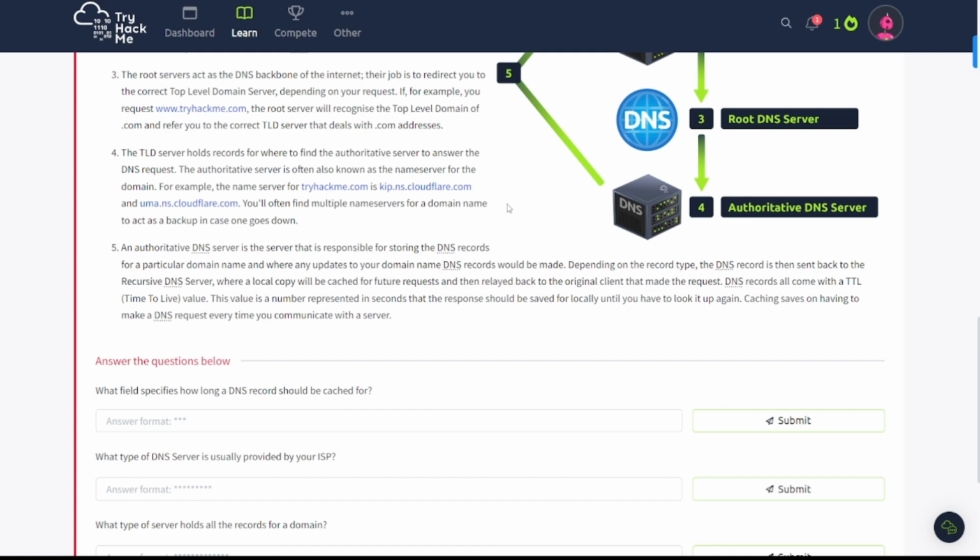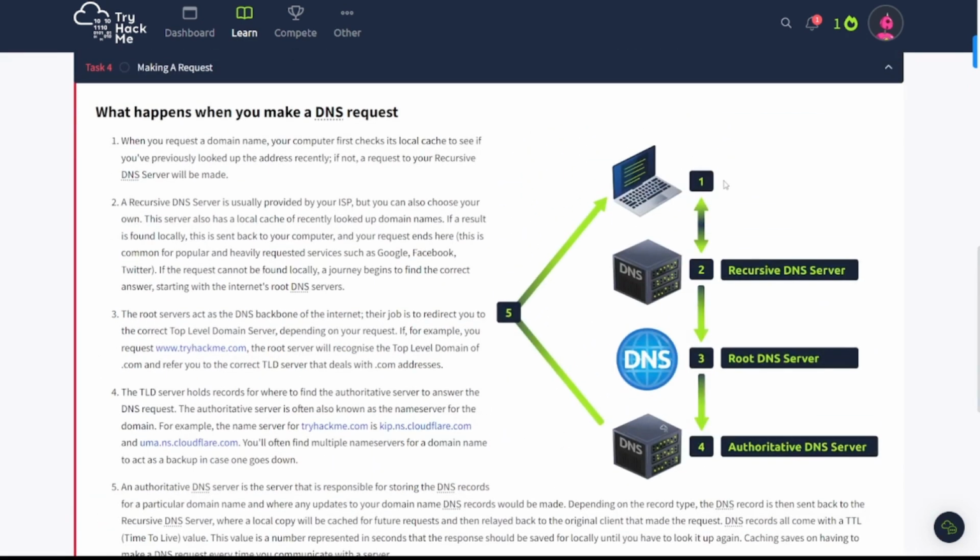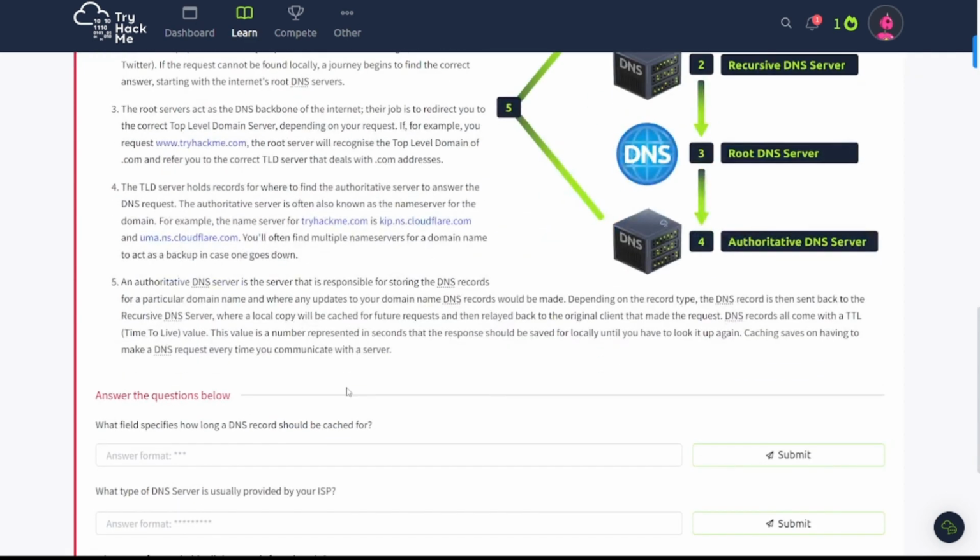DNS records all come with a TTL, which is time to live value. This value is a number represented in seconds that the response should be saved for locally until you have to look it up again. Caching saves on having to make a DNS request every time you communicate with a server. And take a look at this little fancy infographic here, right? There's your computer. It goes to the recursive DNS server, root DNS, authoritative, and then it goes back to you, right? Then these have that information.